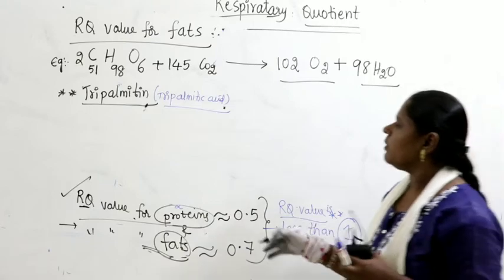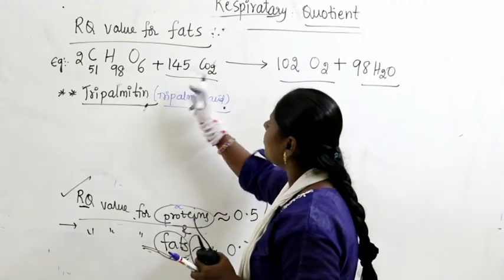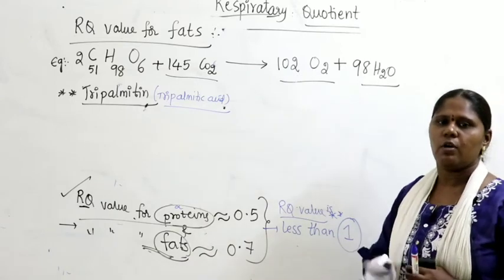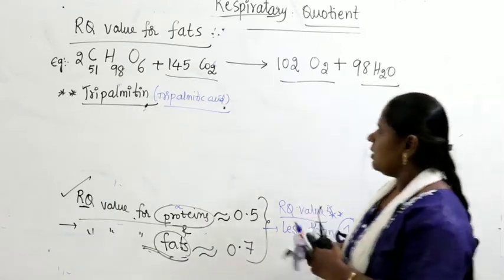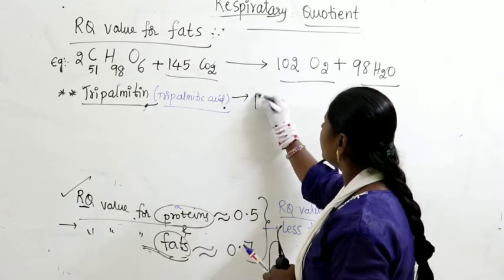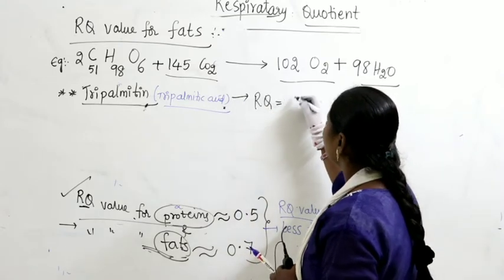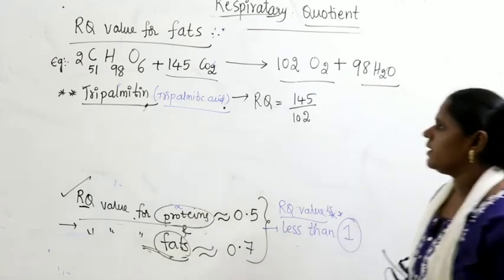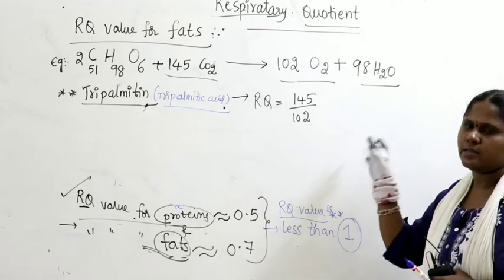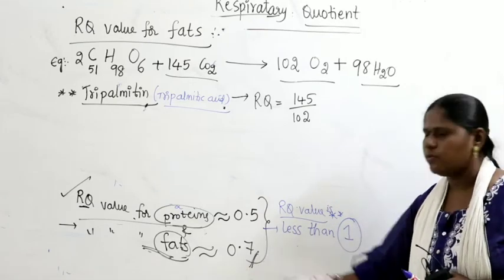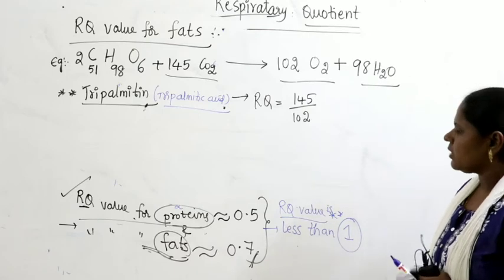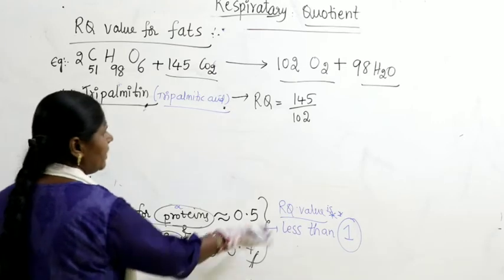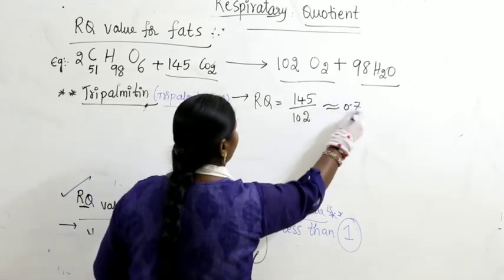So the amount of carbon dioxide consumed is 145 molecules, and the amount of oxygen evolved is 102 molecules. Then what is the RQ value for tripalmitin? RQ value is equal to 145 by 102, which is approximately 0.7 or 0.9.